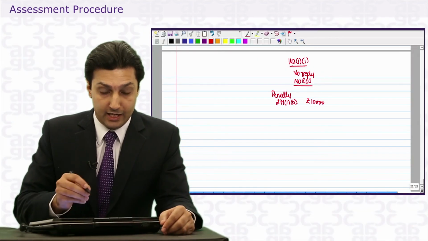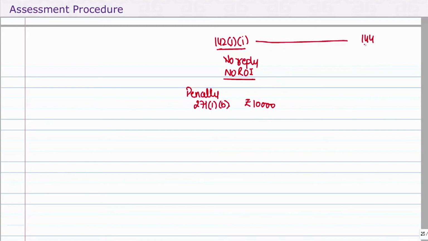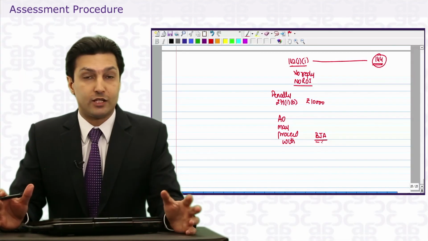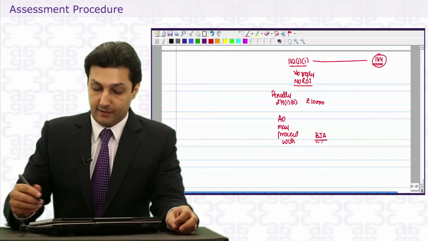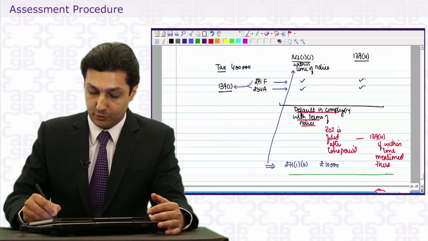And in addition to this, this default is covered by 144, which means now the AO may proceed with best judgment assessment. So there are a lot of consequences if you do not comply with these, and you need to memorize these. When I do 142(1), we will probably go through them again.